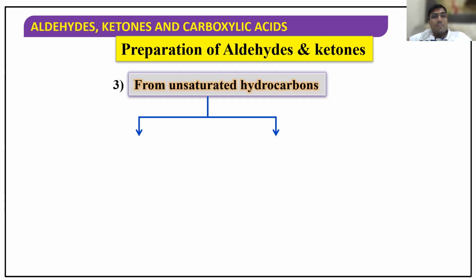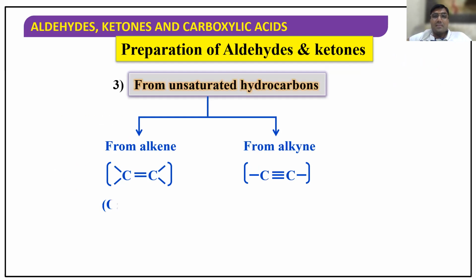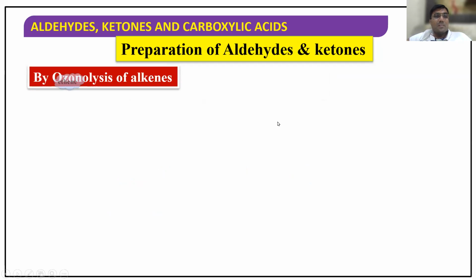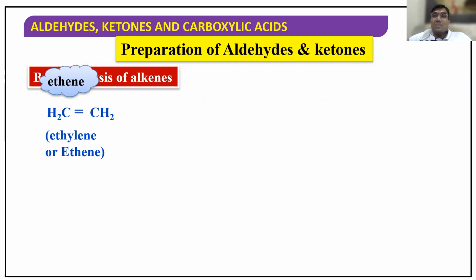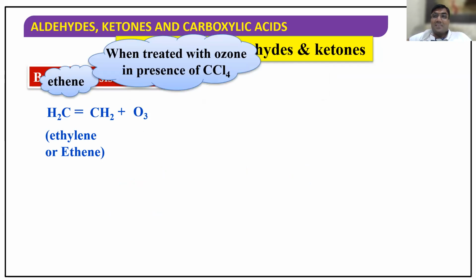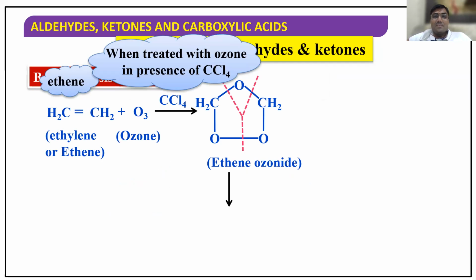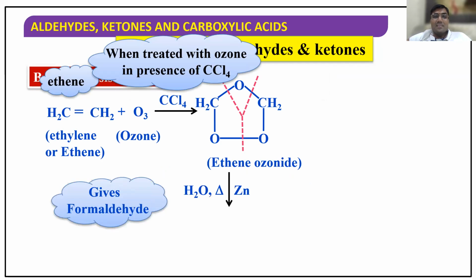Now, from unsaturated hydrocarbons, that is alkenes and alkynes. It's a big subject. You already studied this. So this is ozonolysis. This is hydration. Ethene on ozonolysis gives 2 moles of formaldehyde. With reductive ozonolysis, where zinc is used, you get formaldehyde. Already explained. So this is very famous. Ozonolysis you did already.